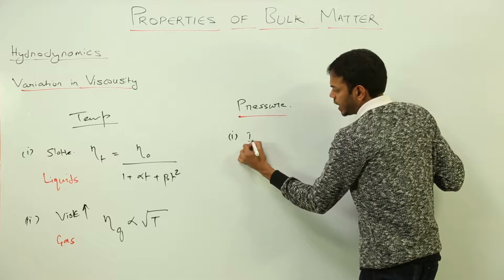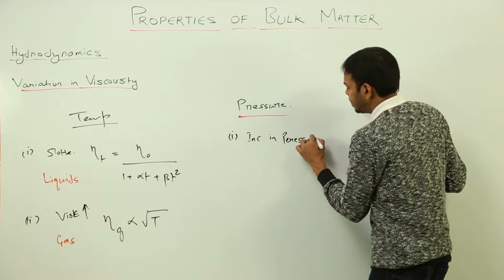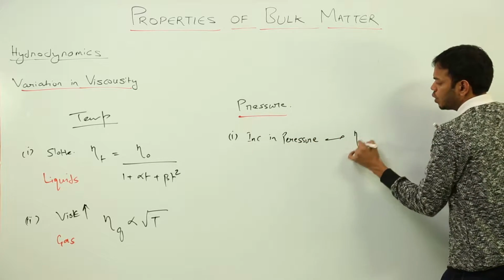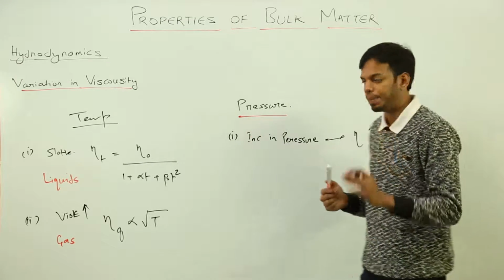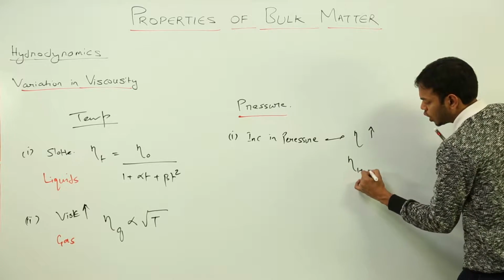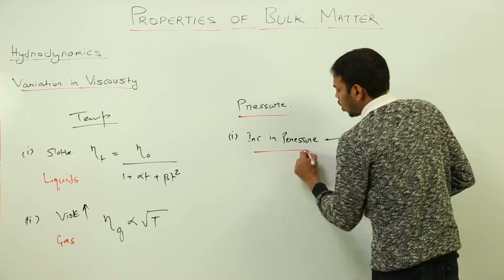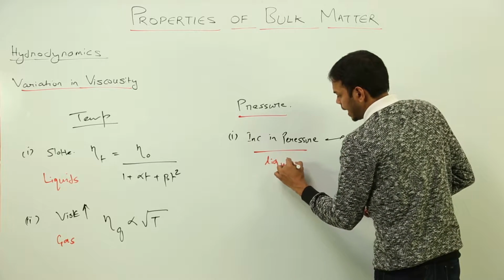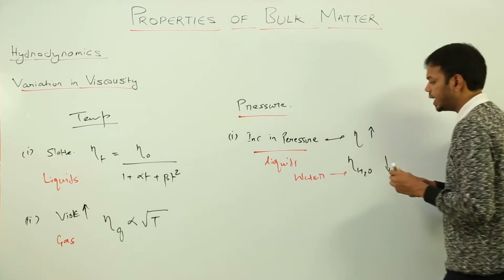So an increase in pressure will make viscosity also increase. This is applicable for all liquids except water. With an increase in pressure, the viscosity of water decreases, right? So this is for all liquids, and this is only for water, because water has an anomalous behavior, right?